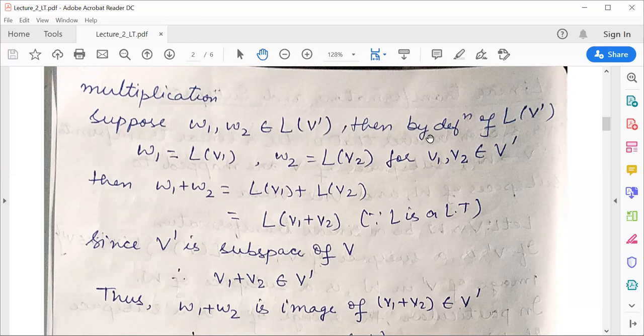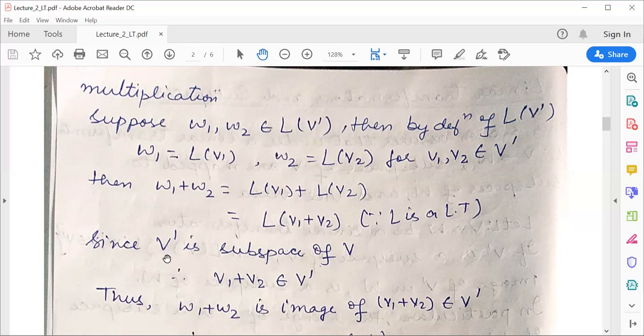Now by definition of L of V', W1 is equal to L of V1, W2 is equal to L of V2, for V1, V2 belonging to V'. Then consider W1 plus W2. This will be equal to L of V1 plus L of V2, and this can be written as L of V1 plus V2 because L is a linear transformation, and this is the first property of the linear transformation.